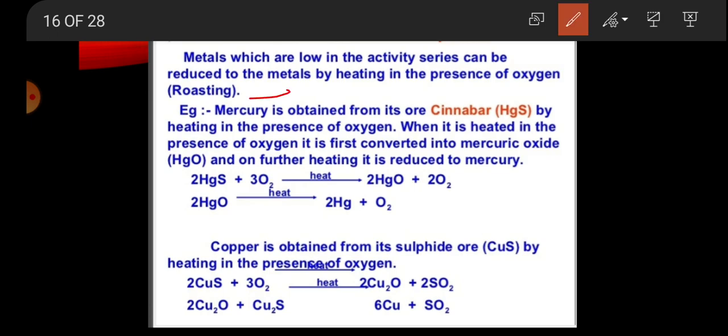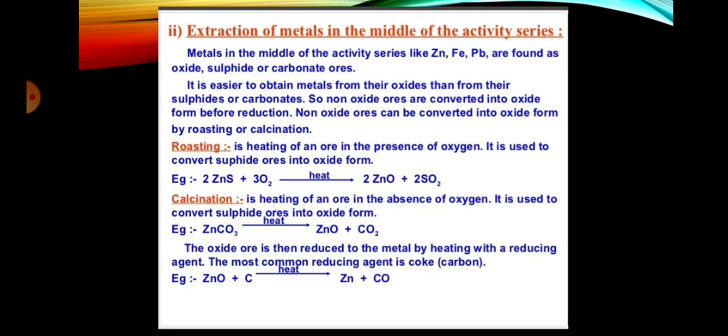This process is called roasting. There is HgS plus O2, heating process, then it is converted into HgO, then further heating gives 2Hg plus O2. So in the second reaction copper is also obtained by heating a metal in the presence of oxygen. This process is called roasting.